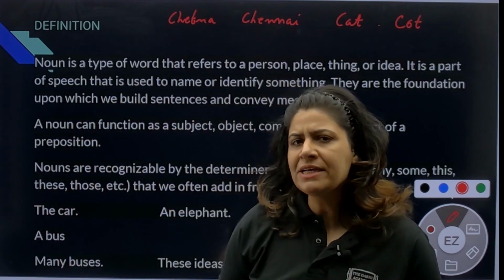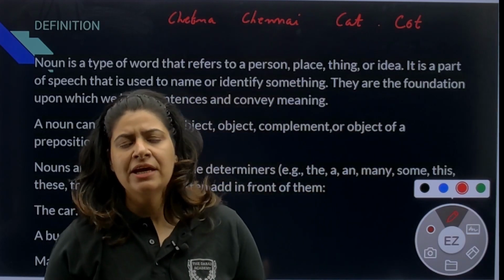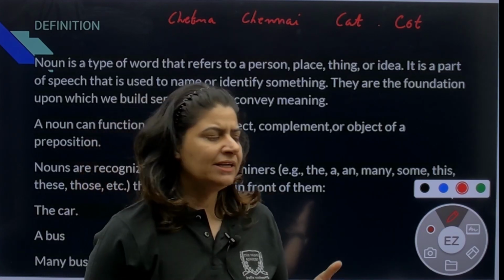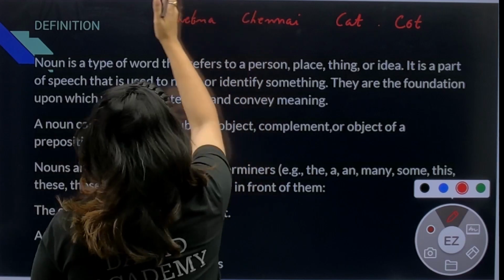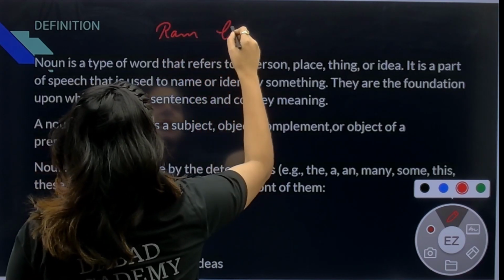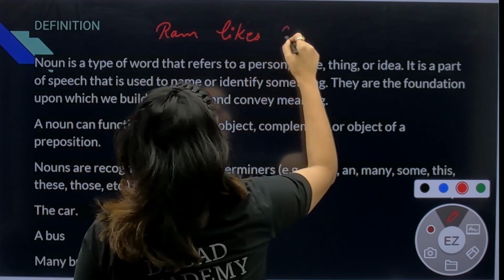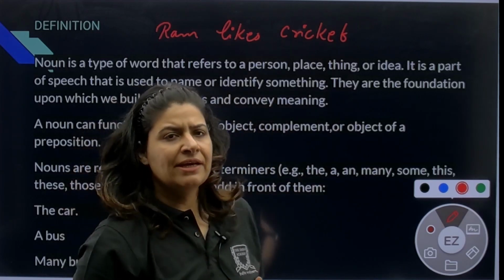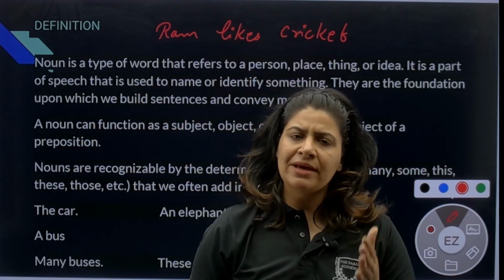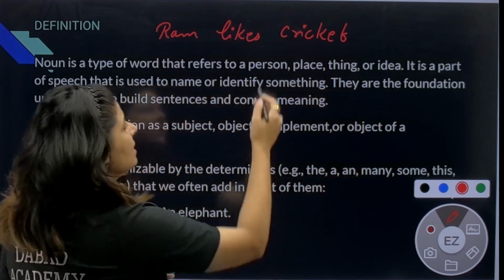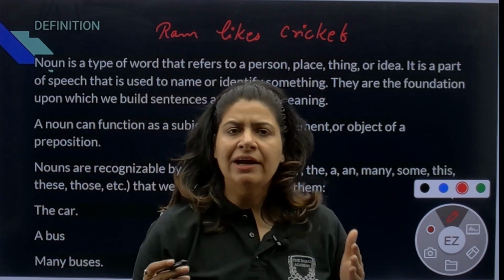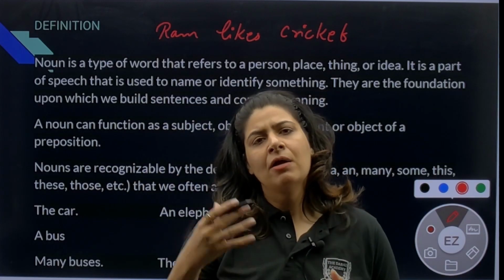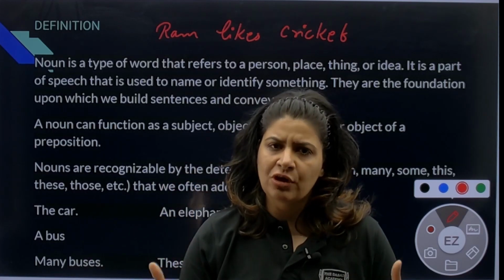So if you have to write a sentence, how will you start a sentence? Either you will use a noun or you will use a pronoun. Let's say I write down a sentence: Ram likes cricket. So what is Ram here? Ram is my subject here while cricket is my object here, and both of them are nouns, but one is coming at the position of subject while the other one is coming at the position of an object.